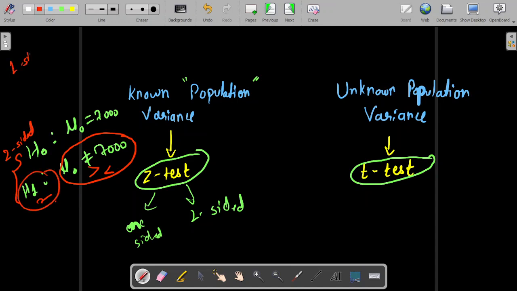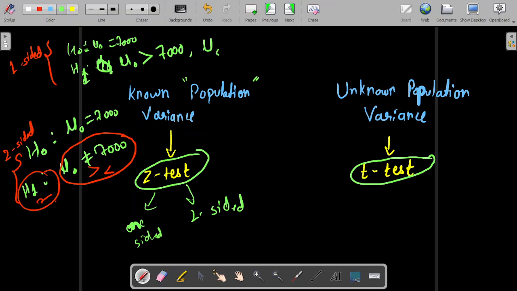Whereas for one-sided, H naught will be the same, mu naught equals 7000 psi, but H1 will say that mu is either greater than 7000 or less than 7000. Both can't be possible at a time; only one thing is possible, either greater than or less than, and that's why it is called a one-sided test. We'll discuss both types of test here. Firstly we'll begin with the Z test, one-sided as well as two-sided, and then we'll move on to the T test.